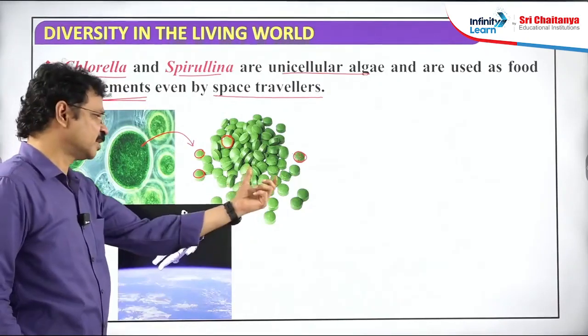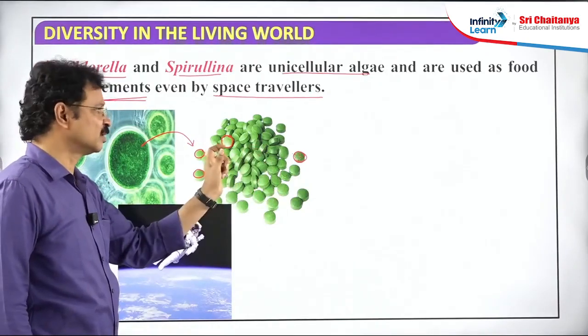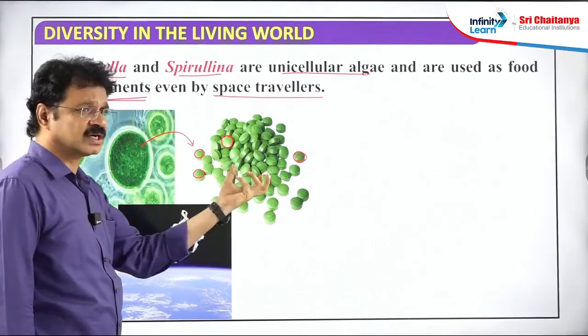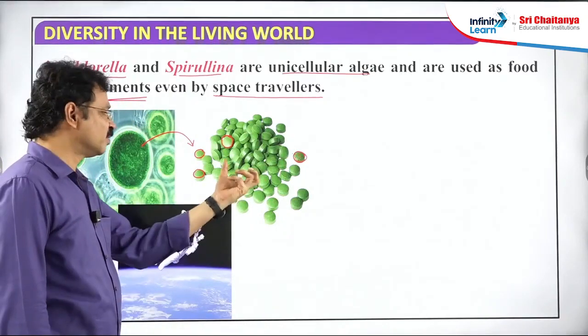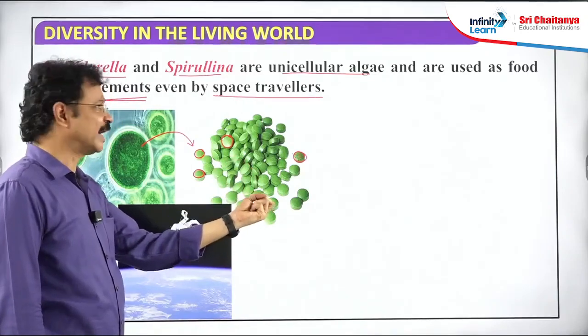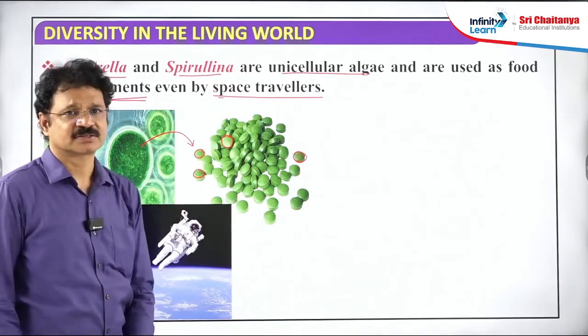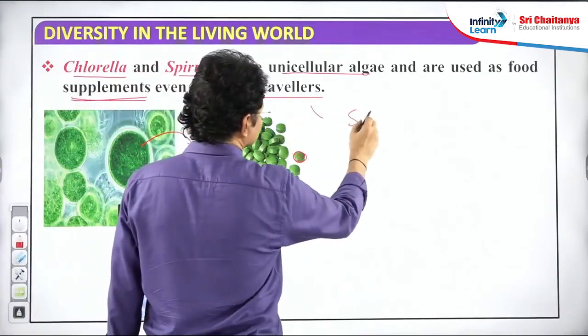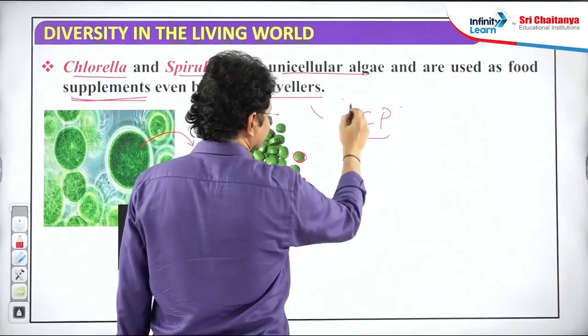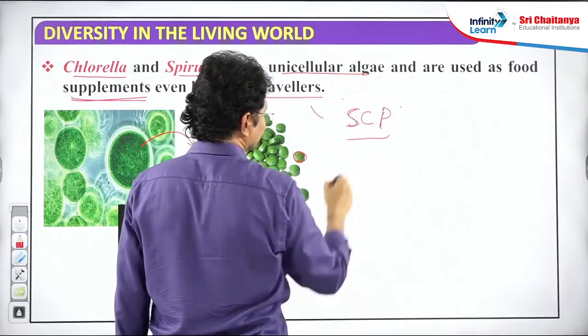In terms of weight, light; in terms of size, smaller; but in terms of protein quality or food quality, highly greater. That's why it is more handy to carry by space travelers. Okay, such kind of food material is also called single cell protein. Full form of SCP, the single cell protein.